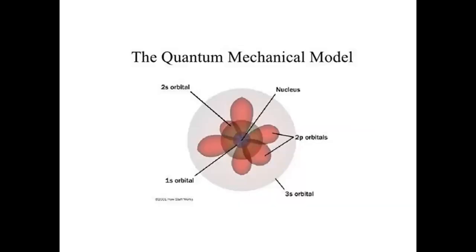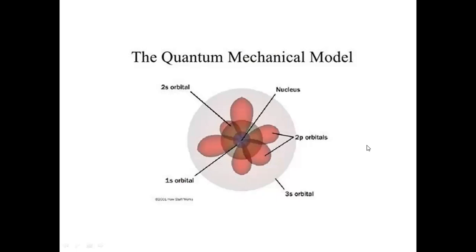The second model is the quantum mechanical model. This model describes the arrangement of electrons in an atom. Basically it talks about the different kinds of orbitals, that is, how the electrons revolve around the nucleus. The electron orbitals are actually clouds of varying density. For example, there is an S-type electron orbital, which is spherical.